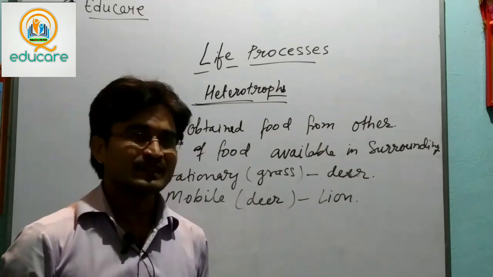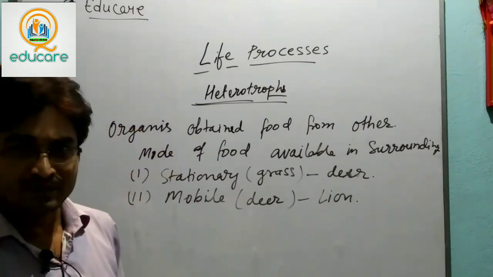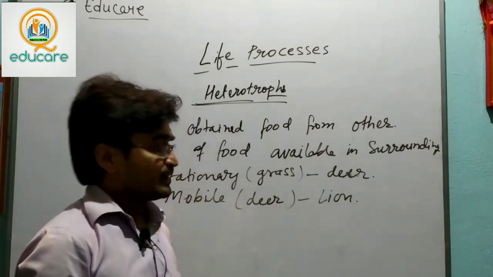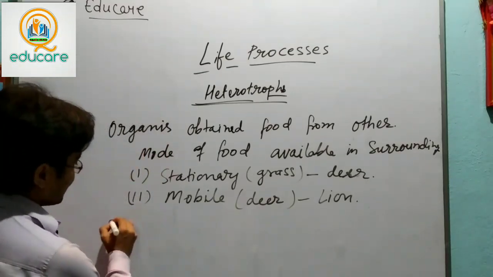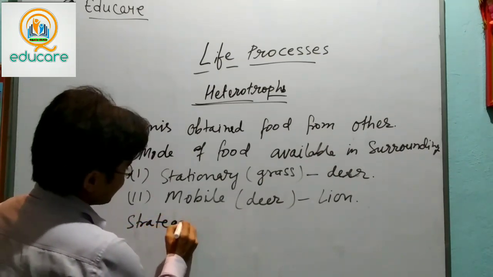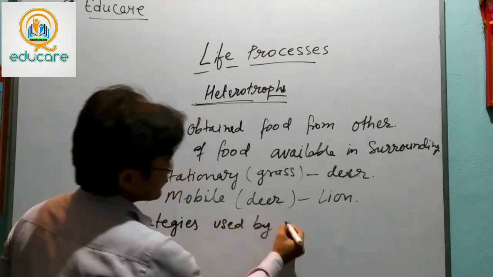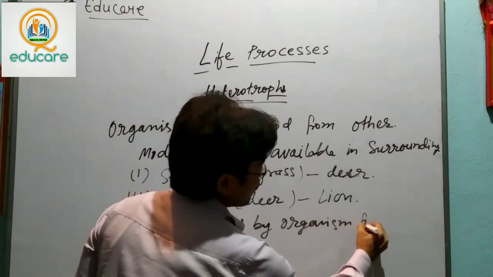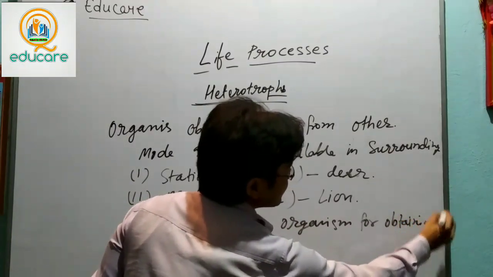So we can say the strategies used by the organism, the ways used by the organism, on three bases we can study. We can write: strategies used by organisms for obtaining food.